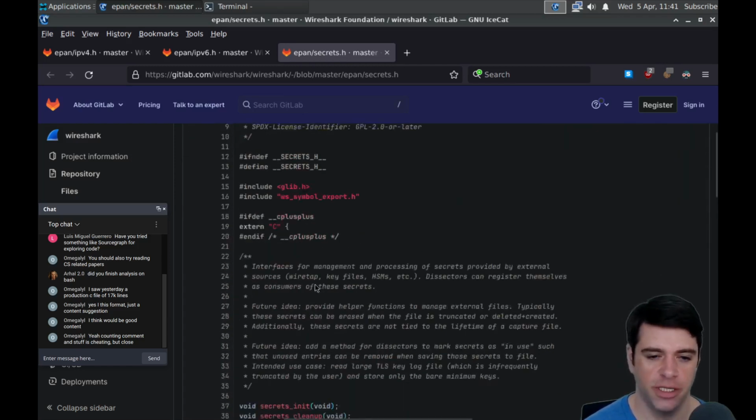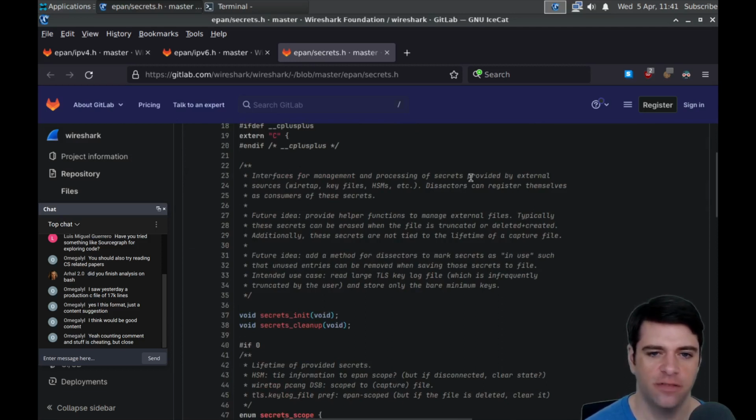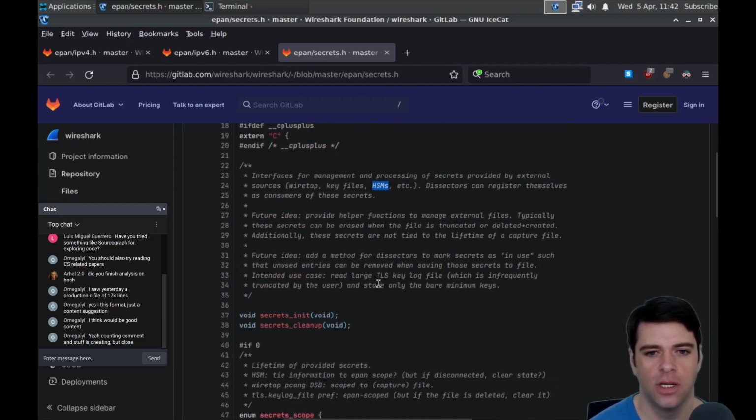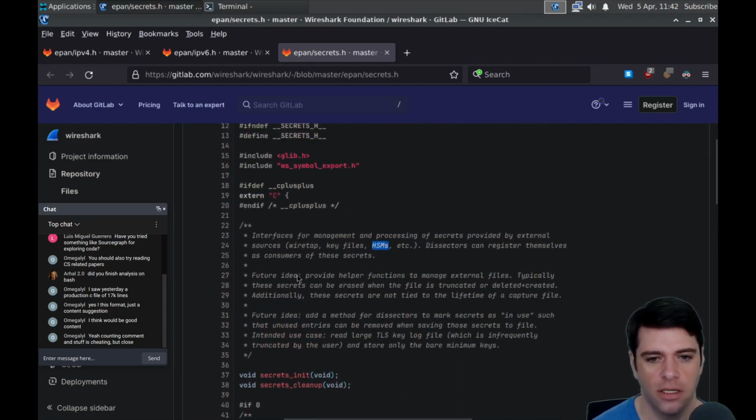So here's secrets, presumably something about TLS secrets. The interface is for management and processing of secrets provided by external sources like Wiretap, key files, HSMs, etc. Dissectors can register themselves as consumers of these secrets. So an HSM is a hardware security module that's essentially a computer coded in epoxy or something, and some of them will self-destruct. So it's some computing device that contains secrets that is designed to be tamper resistant. They use them in payment processing, like when you do your credit card stuff, or presumably Apple Pay or whatever. All of these digital payment things probably have a large number of HSMs somehow.